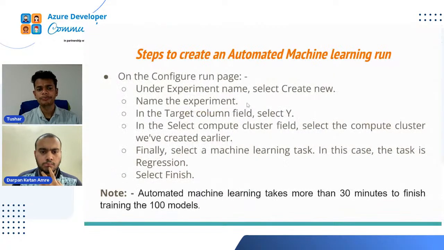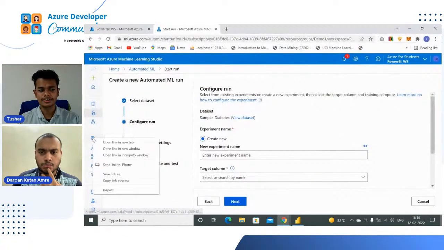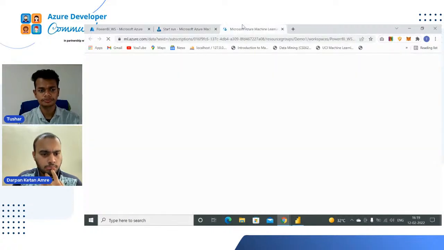So what to do in that? Under experiment name, we have to create a new experiment name. We will enter the experiment name, and in the target column field we will select y. Okay, first of all, I think we have to explore that dataset, right? So I'm opening this. We forgot to explore the dataset.